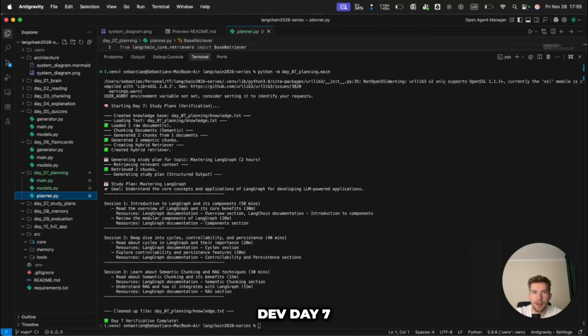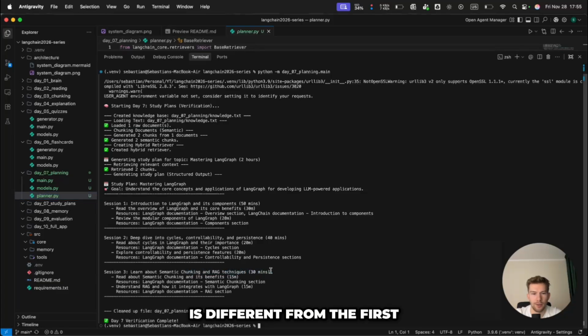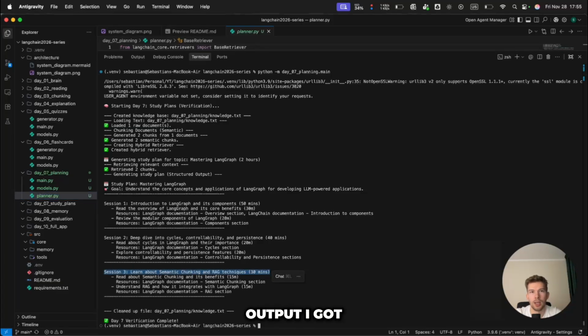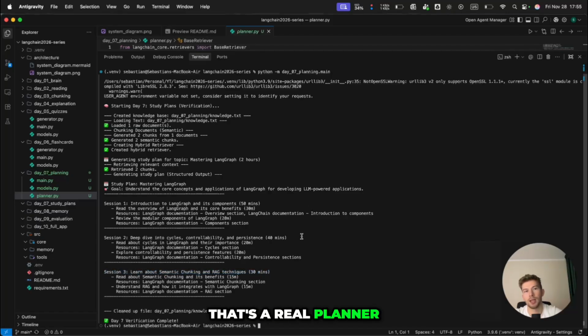When I ran this day 7 file, I asked: make me a plan, master LangGraph in 2 hours. And we can see the model broke it into sessions: session 1, session 2, and session 3 actually. It's different from the first output I got. It even divided each session into tasks and gave each task a time estimate. You can see we have the example, and this is not a chatbot response, that's a real plan.